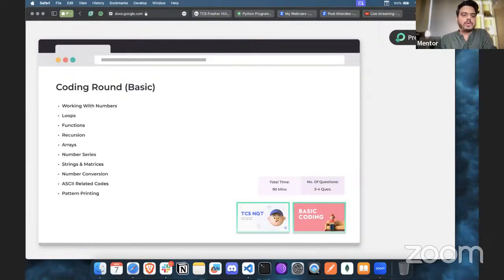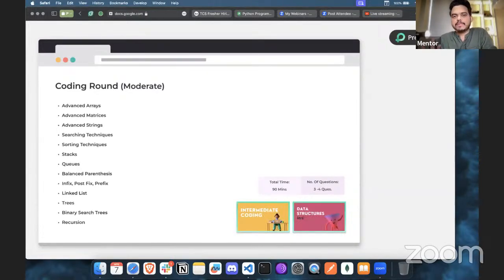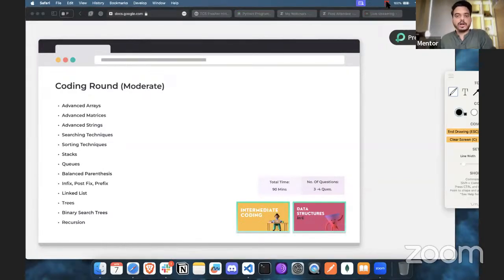Now, when you talk about a medium level difficulty question, these could be the possible sections where you have to be prepared. We have advanced arrays. We have seen arrays, then it's going to be advanced concepts. In matrices as well, strings, then we have searching and sorting techniques, some stacks, queues, then balanced parentheses, then infix, postfix, prefix.